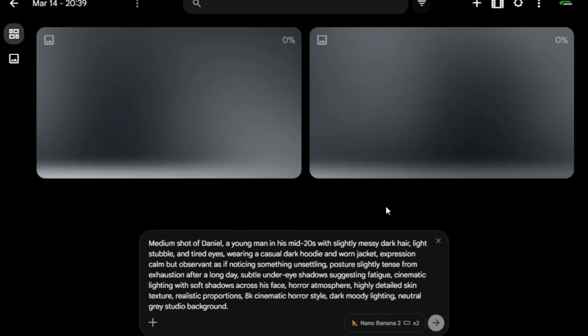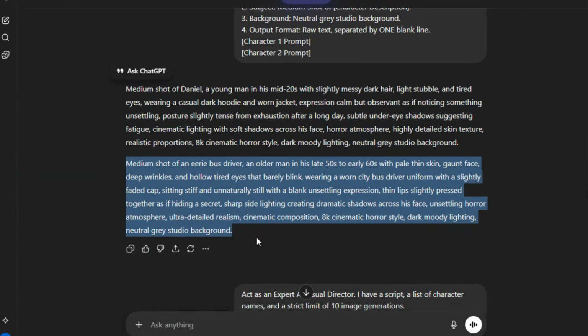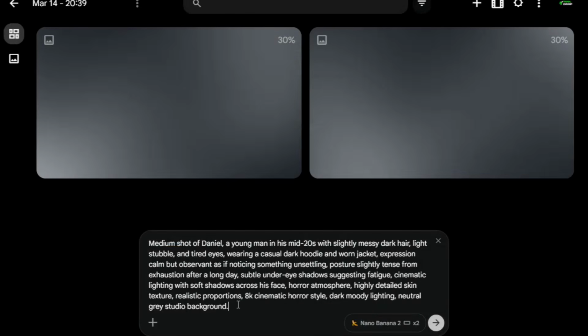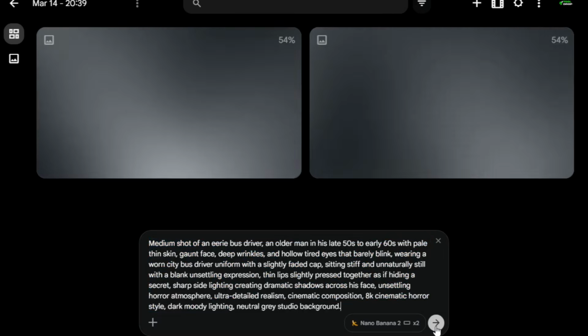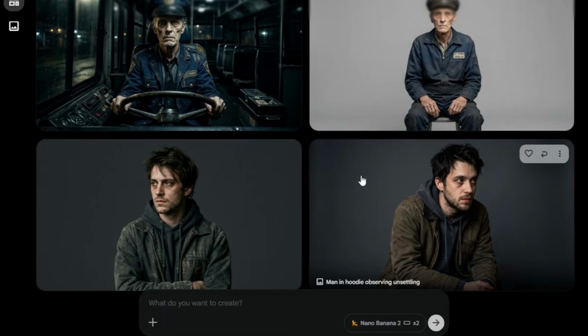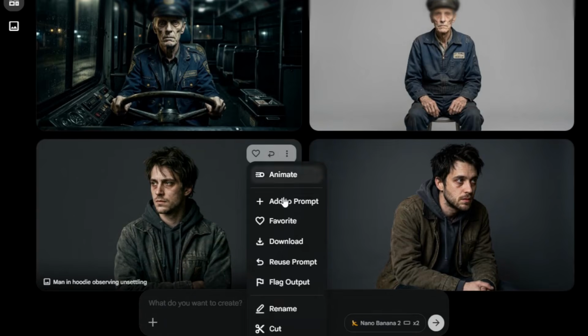Paste them. Hit generate. Here is a pro tip. You can run multiple prompts at once here. Do not wait for one to finish before starting the next. Time is money. Once you have good reference images for Daniel and the bus driver, download them.